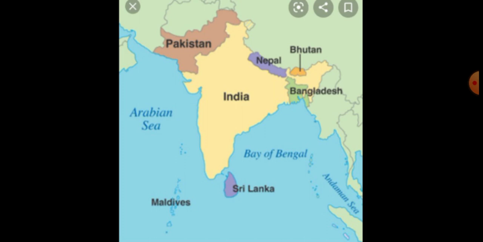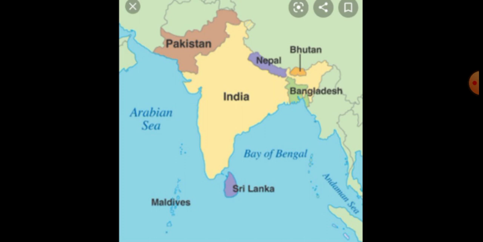Then many languages are spoken by Indian people. Which is our national language? Hindi. Hindi is our national language, and our official languages are Hindi and English. Then which is the capital of India? New Delhi is the capital of India.